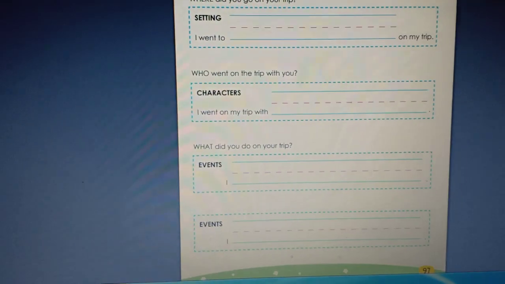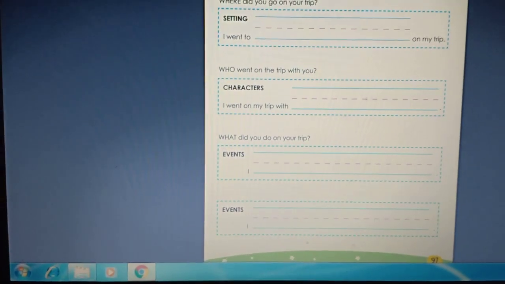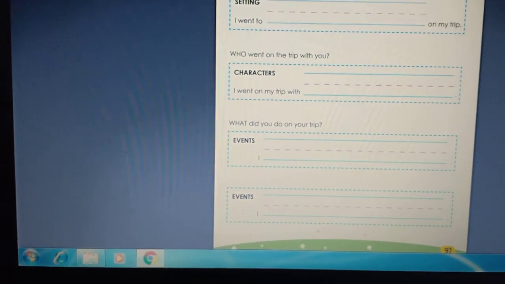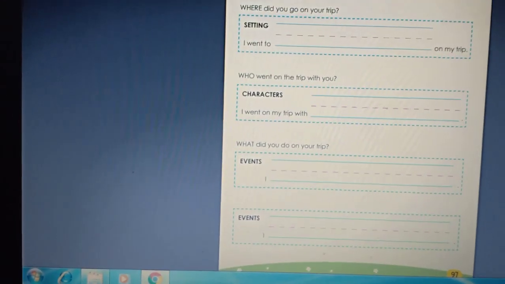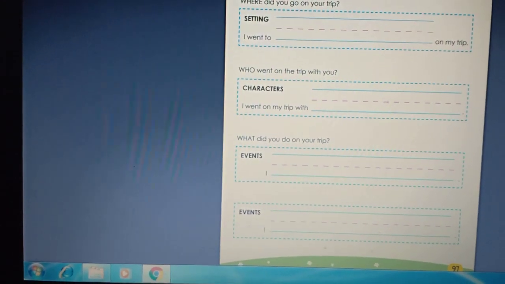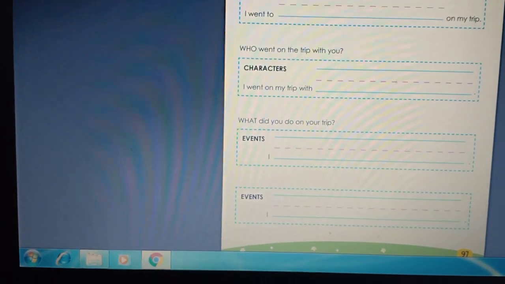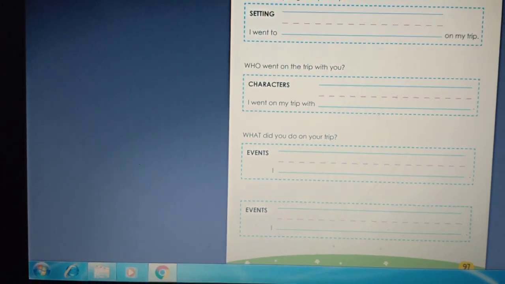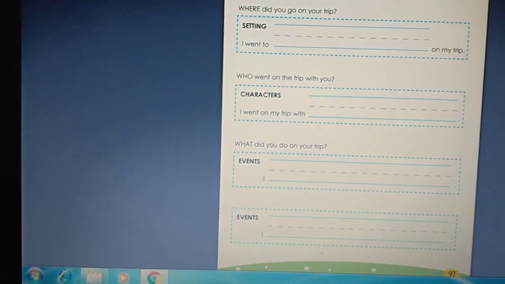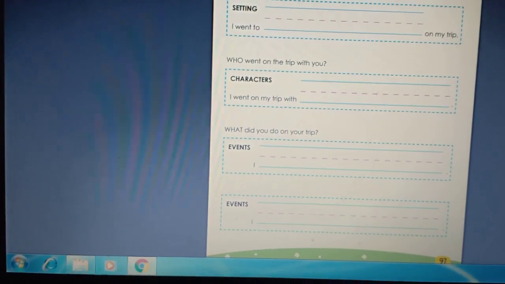We have finished our lesson and we have learned that using our senses in describing a trip or experience or a story makes it more exciting. And you have learned also that when you tell a story, you have to tell the setting, the character, and the events. Thank you so much.